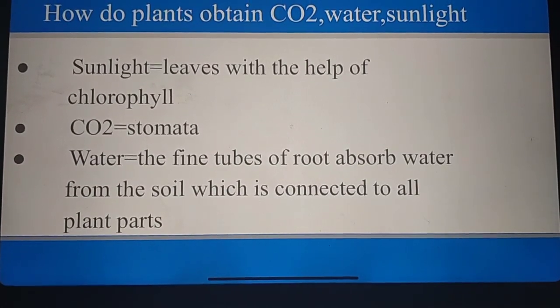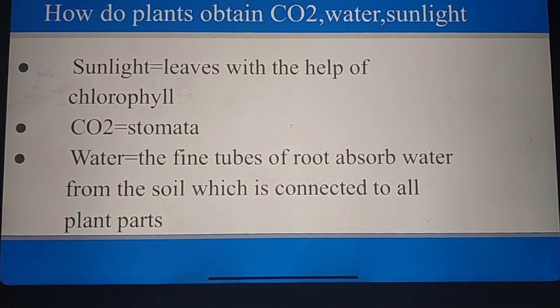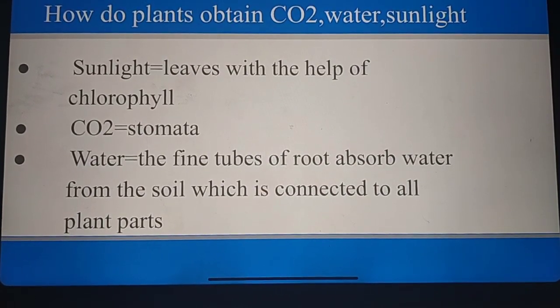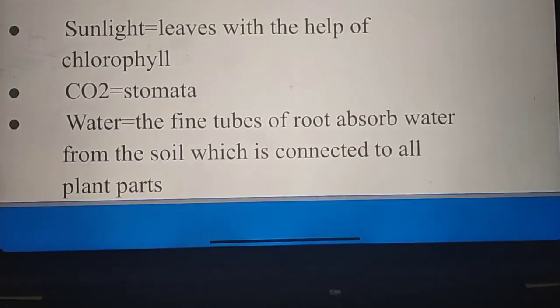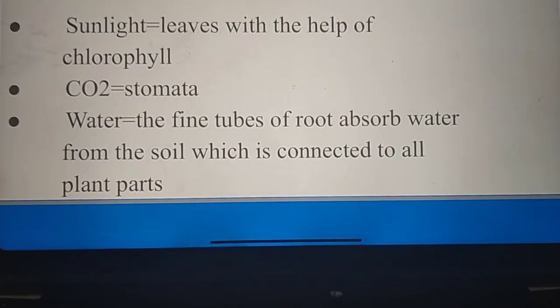Then you all know water. How is water obtained? Through the fine tubes on the roots. These tubes are connected to all plant parts. That's how they obtain sunlight, carbon dioxide and water.